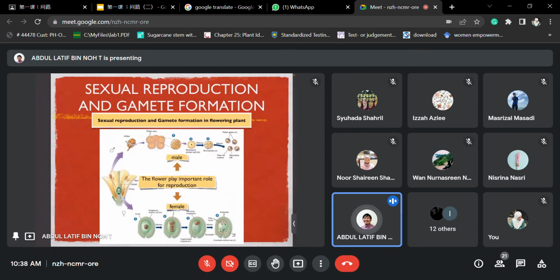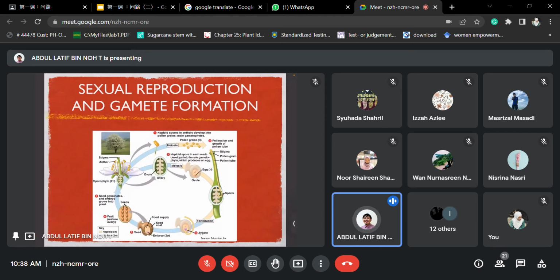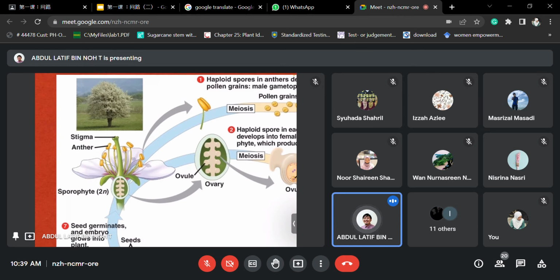So we talk about it in two separate processes, male and female. But this is the overall process of them. So a little bit similar to the angiosperms earlier. They have two particular structures producing the male and female parts. One is the anther, one is the stigma. And all the fertilization process occurs at the ovule too, but inside these particular flowers, in one of them.